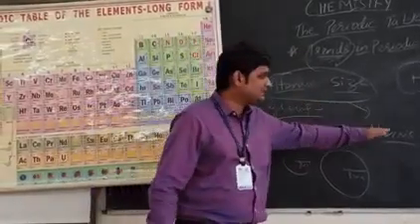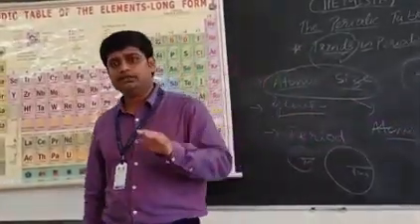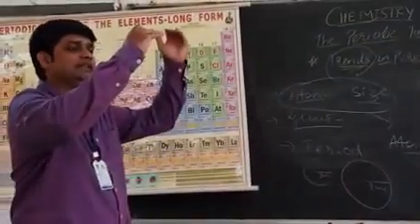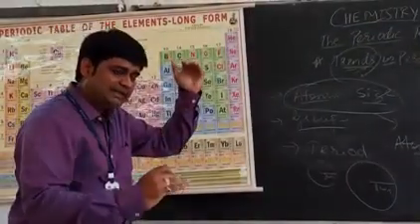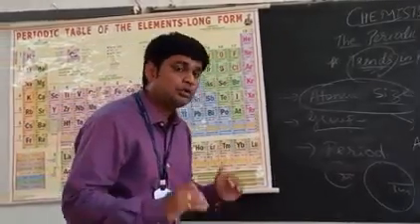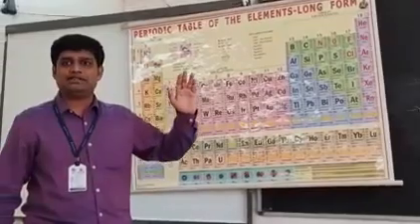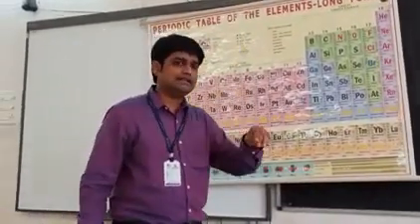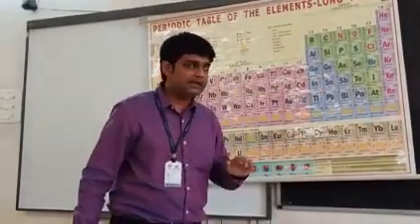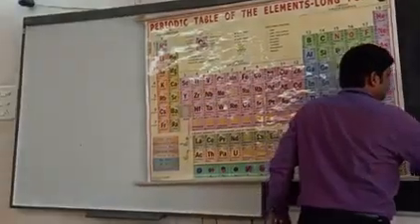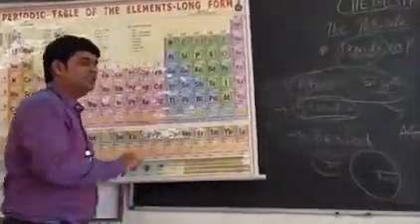So atomic size is directly proportional to atomic radius, or you can say, as the atomic radius increases, atomic size increases. As the atomic radius decreases, atomic size also decreases. Very simple concept. Now the same concept we are going to see in each group, and then we are going to study it in each period.